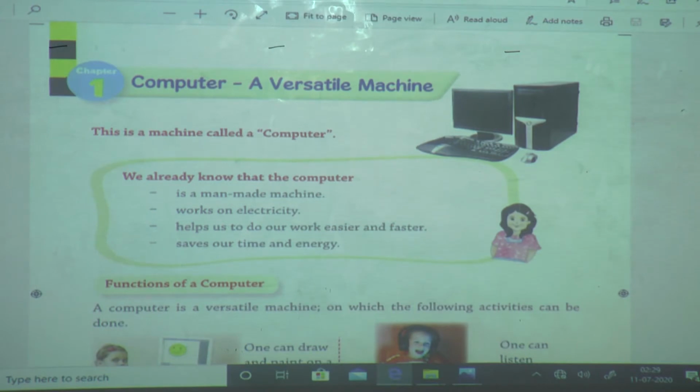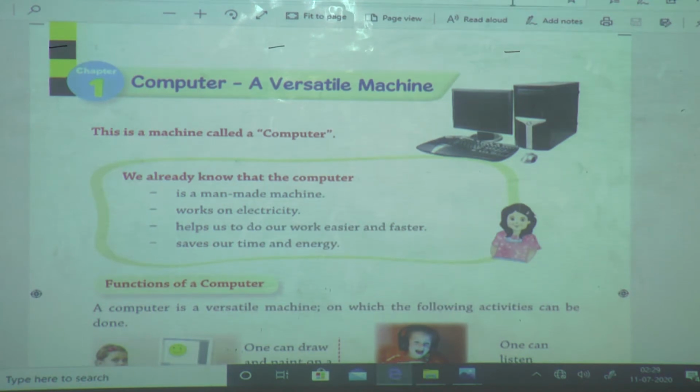Now, computer is a man-made machine. Why do we call it a man-made machine? Because the computer is made by man. It is not a natural thing. It works on electricity, and the computer helps us to work easier and faster.